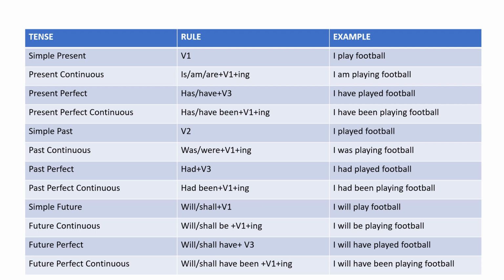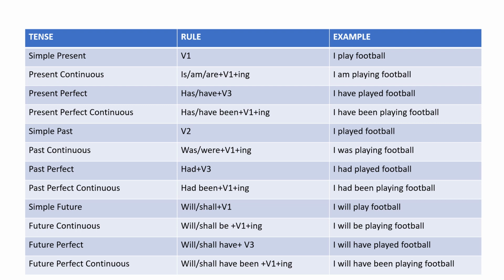So now we have a new tense, which is the future tense, and the first option is the simple future tense. In the rule, it is mentioned that for the simple future tense, you are supposed to use either will or shall with verb first form. For example, I will play football. So over here, we can see that will is indicating the future tense and the verb is in the first form. So it is simple future.